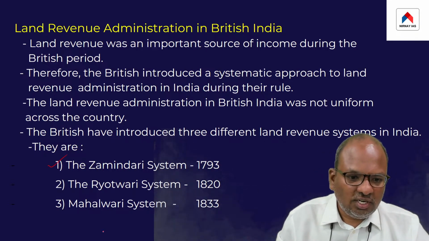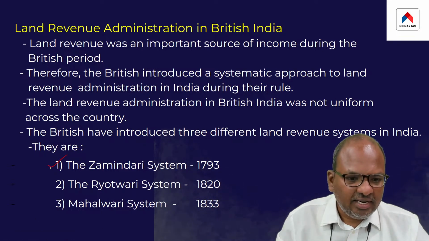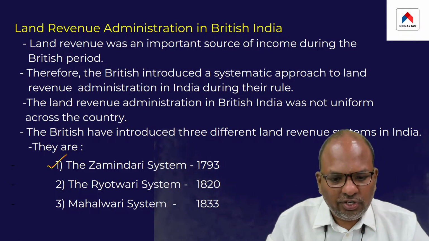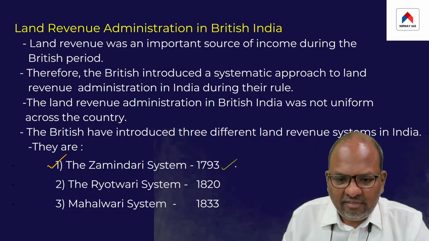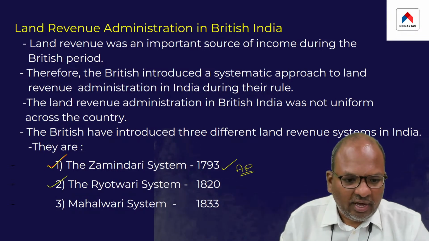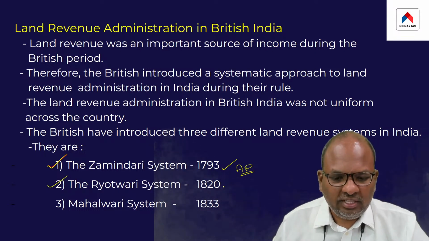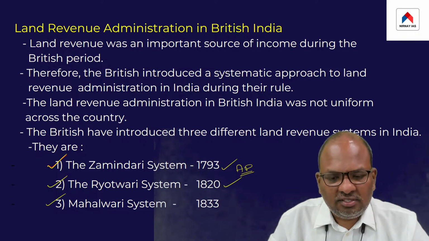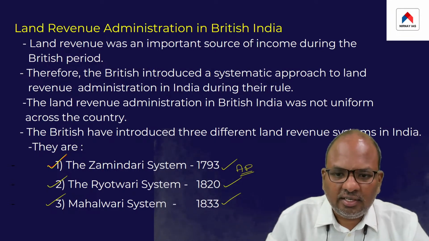One is the Zamindari system, the topic of today's discussion, and this system was introduced in the year 1793 AD. Second is what is called the Ryotwari system, which was introduced by the British in 1820 AD. And third, we have a system called the Mahalwari system, which was introduced in the year 1833.